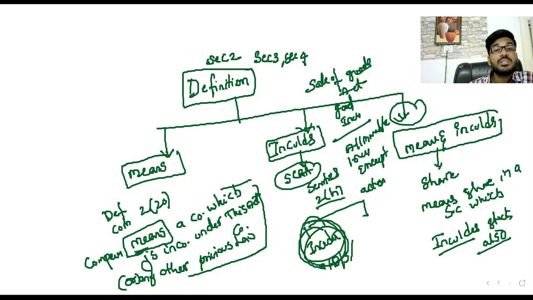Any type of definition based on the authorities is correct. This is another situation, and also one more important point: whenever you are defining words, you can use the words shall and may.